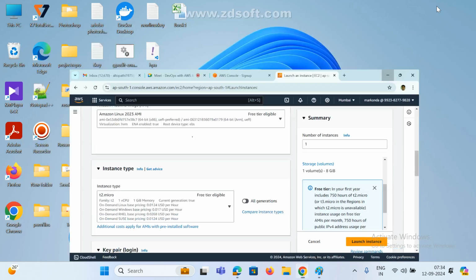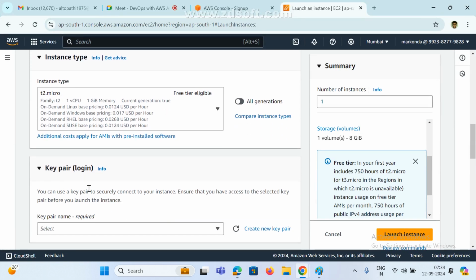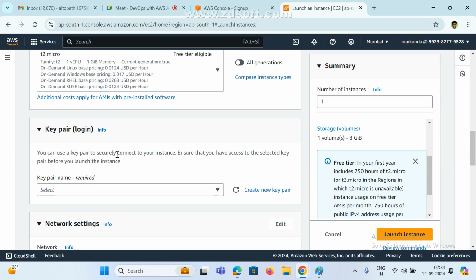For AWS, they provide one feature, this is the key pair. How are we connecting? See here, you can use a key pair to securely connect to your instance. If you want to connect to your instance, what do you need? A key pair. Key pair means ensure that you have access to the selected key pair before you launch the instance.